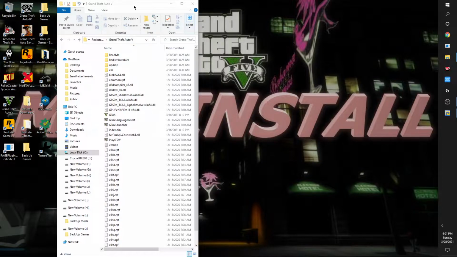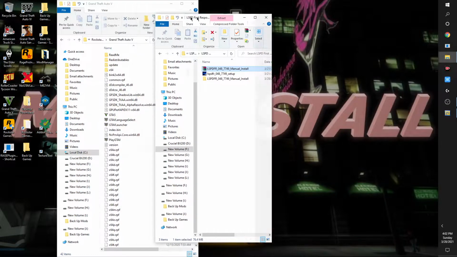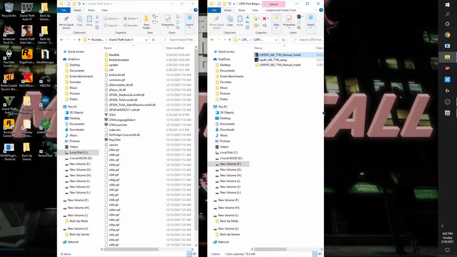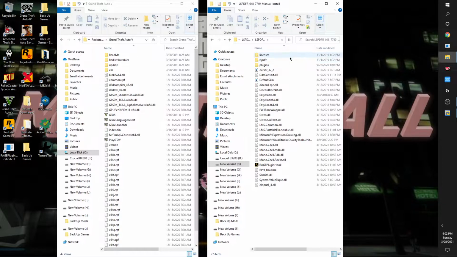I'm at 2245. Okay, so the first thing we're going to do is install LSPDFR, and then Ragepluginhook will overwrite LSPDFR. You could use the manual version, which is what I prefer, or you could use the setup version. The only difference is that the setup version lets you configure the actual call out multiplier, but that's no big deal. You can do that yourself. So we're going to use the manual version. We're going to use everything in LSPDFR plugins. You don't have to install the README or the licenses, okay?